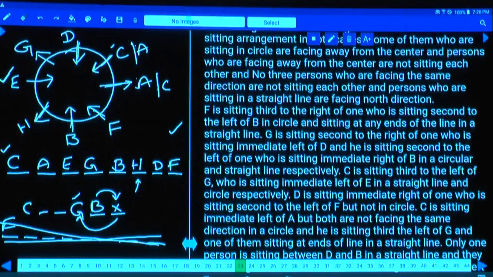Yes? Any specific information regarding this A and C? Done? A is not? And this is about 23 to 27.